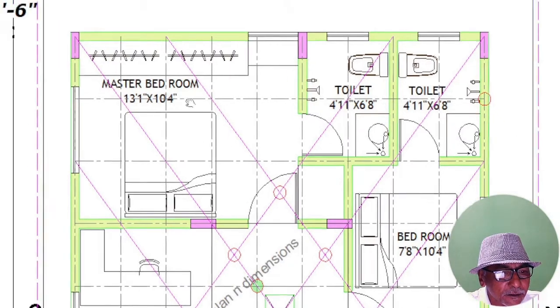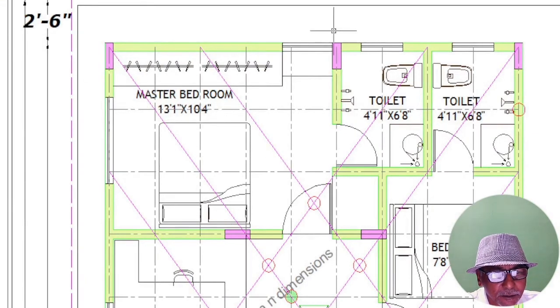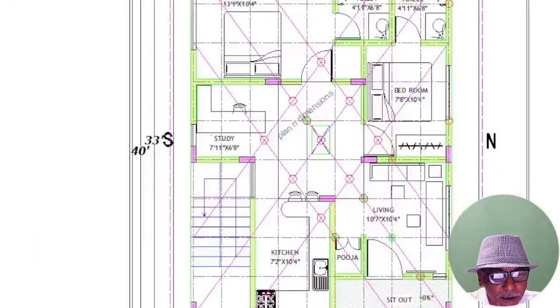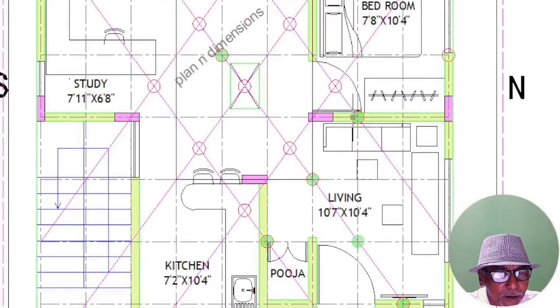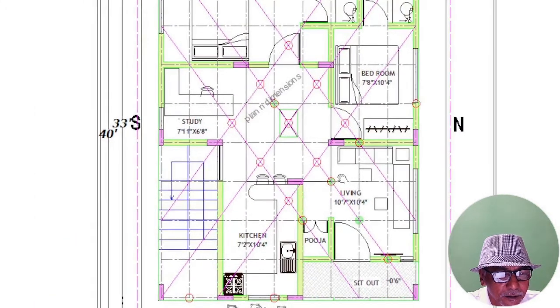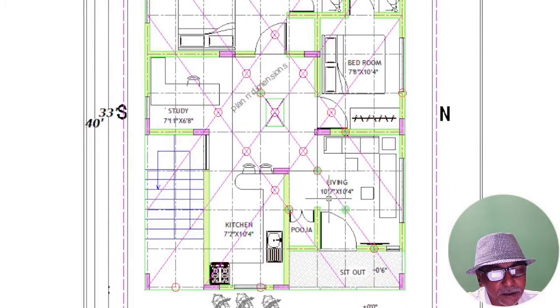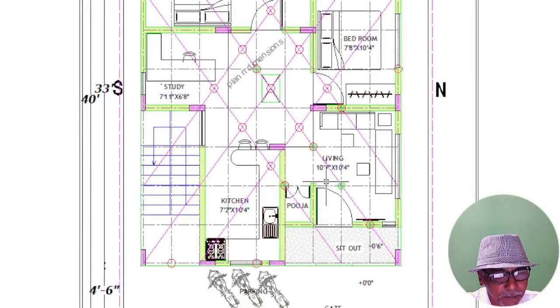Second point, you can observe the column positions I have provided, and you can see the Marmasthana, those weak points. No column is intersecting these weak points; they are away from them. Keeping these two points in mind, we can plan according to our requirement.